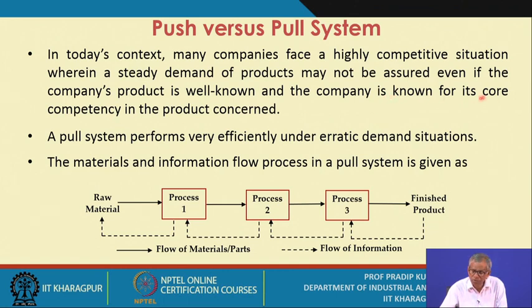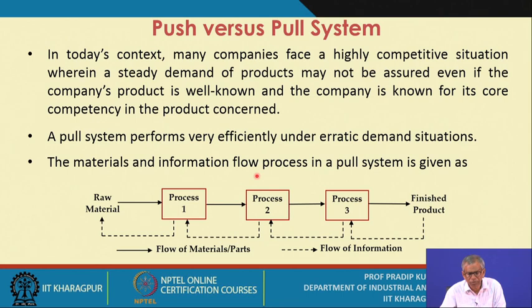Even if the company is known for its core competency in the product concerned, it may face this sort of problem. So this is a very common occurrence these days. Now a pull system performs very efficiently under erratic demand situations. This point I have already mentioned.